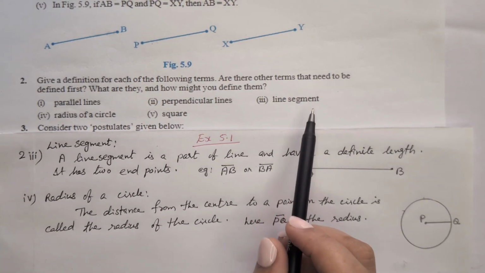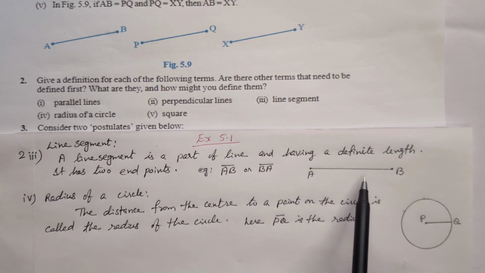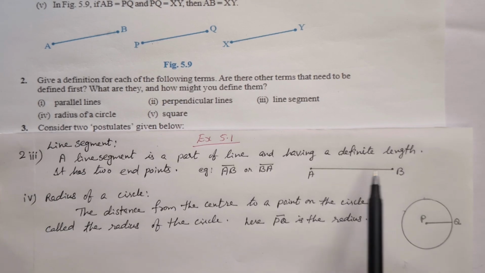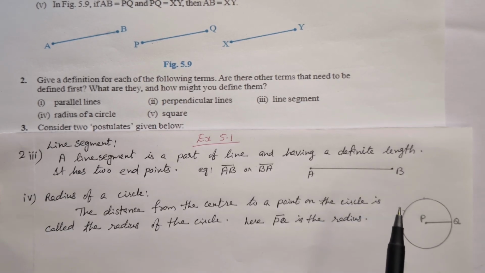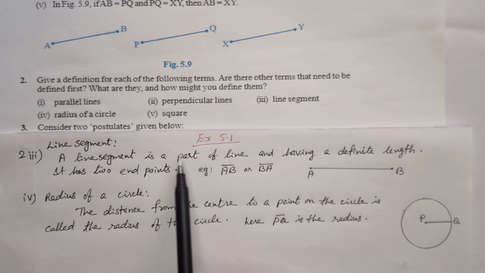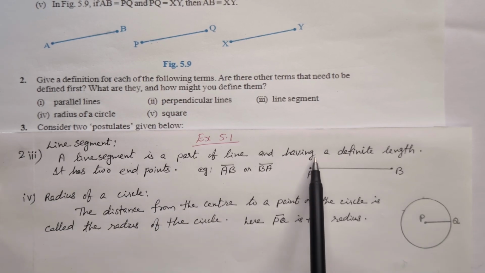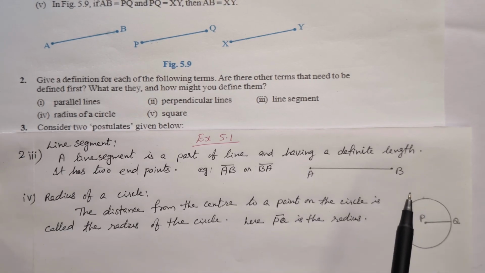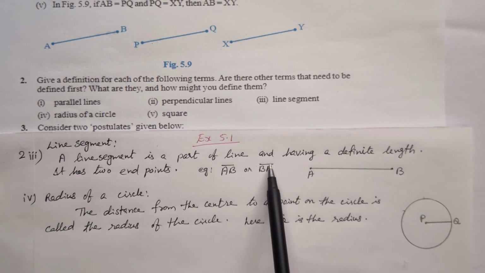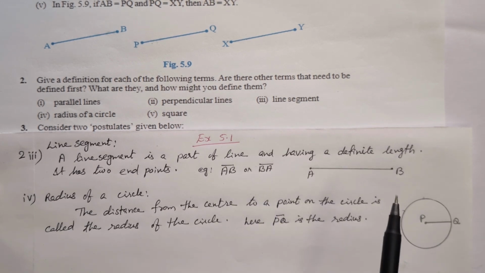Next, line segment. A line segment has two endpoints and it has a fixed or definite length. We can measure the length of the line segment. So we can write the definition. A line segment is a part of a line and has a definite length. It has two endpoints. Here we can write it as AB, with endpoints A and B and a bar on top: line segment AB or BA.